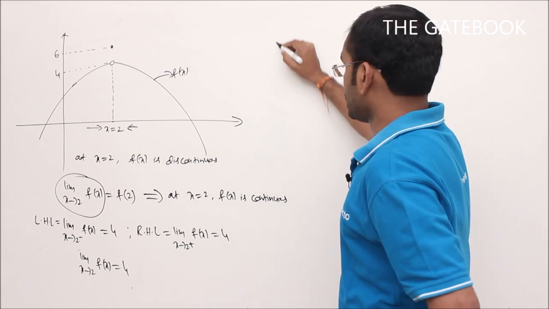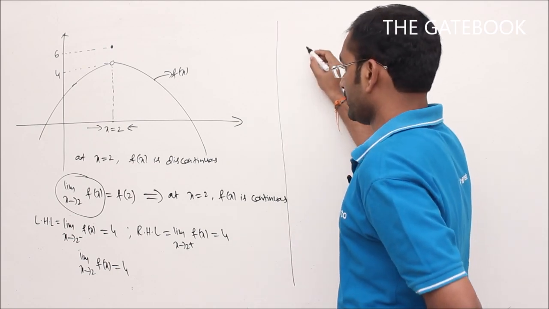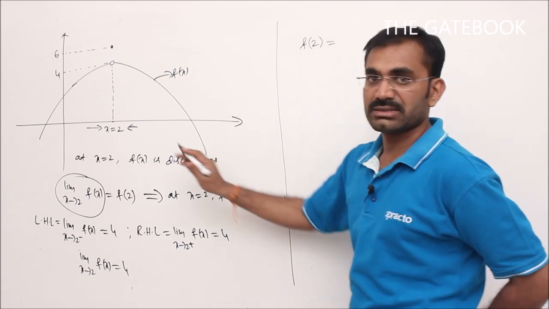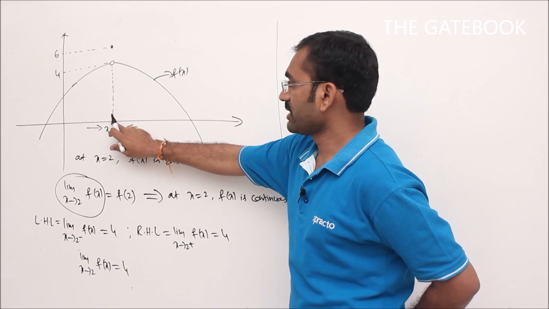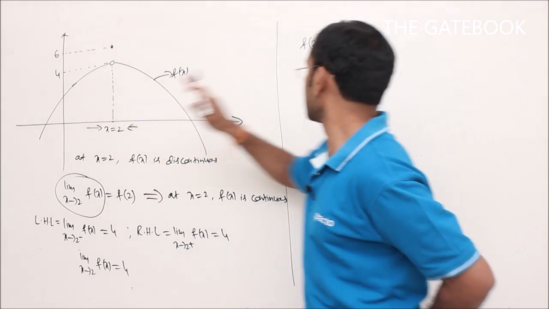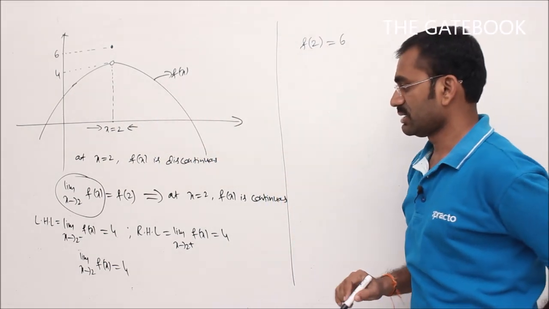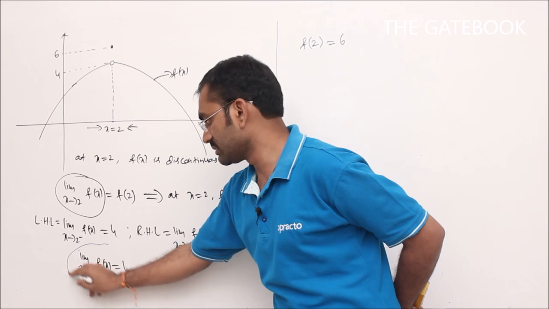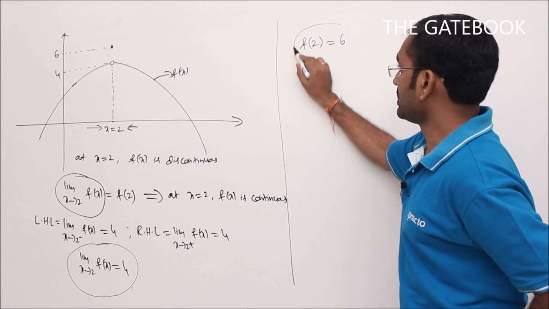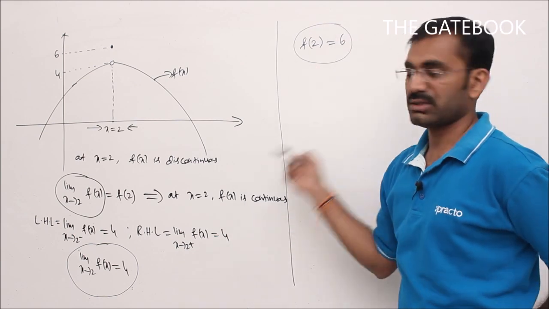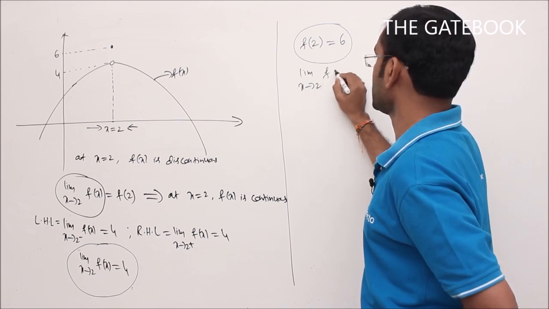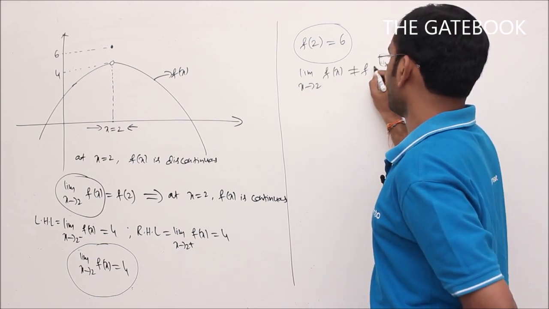Now what about the function value? If you see the function value, f of 2, function value means exact value. At x is equal to 2, the graph is a single point, that is 6, so f of 2 is 6. Here the limit value exists and is equal to 4, whereas the function value also exists and is equal to 6. Both are not equal. So the limit value is not equal to the function value: limit x tends to 2 of f of x is not equal to f of 2.